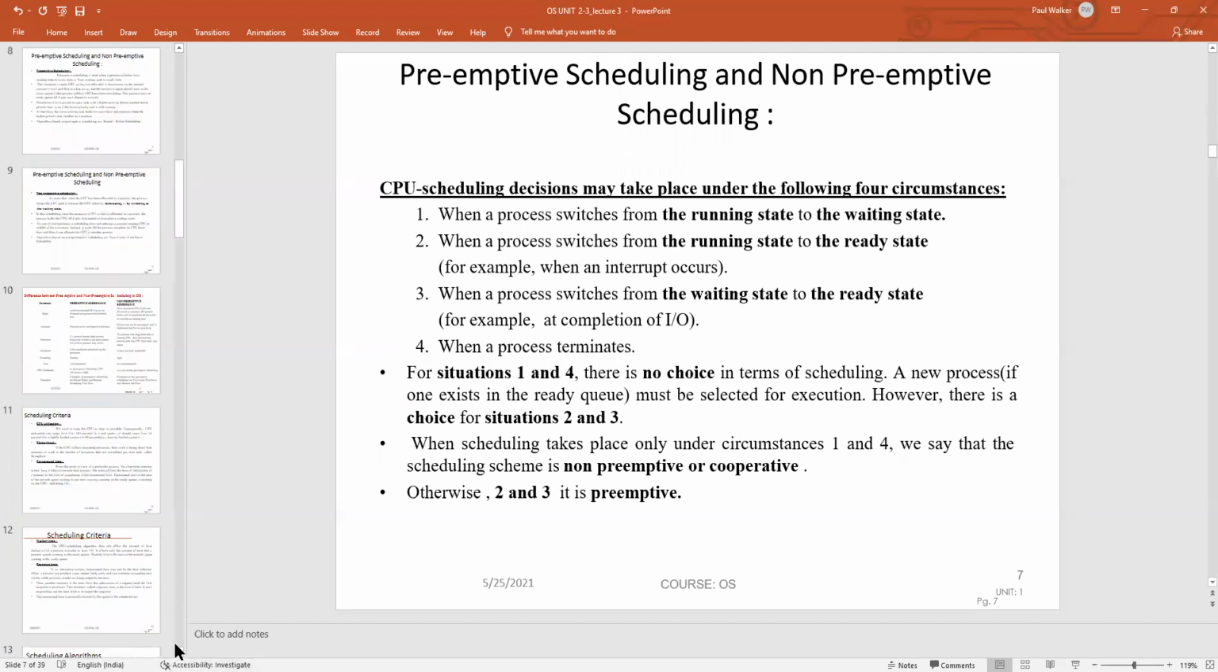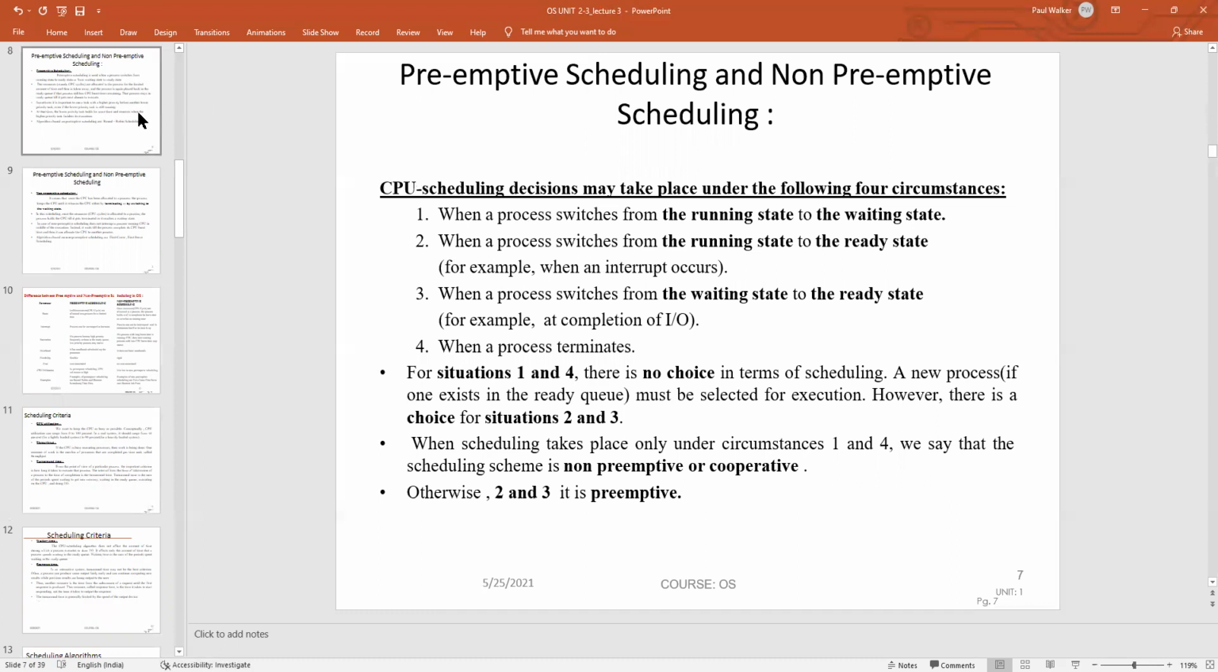Whenever a process switches from the running state to the ready state, it may occur that an interrupt is going to occur in this particular process. Whenever a process goes from a waiting state to the ready state, it will wait for the input and output operation to be completed. The fourth condition is that a process is going to be terminated. So this is how the four situations can take place in preemptive and non-preemptive scheduling.